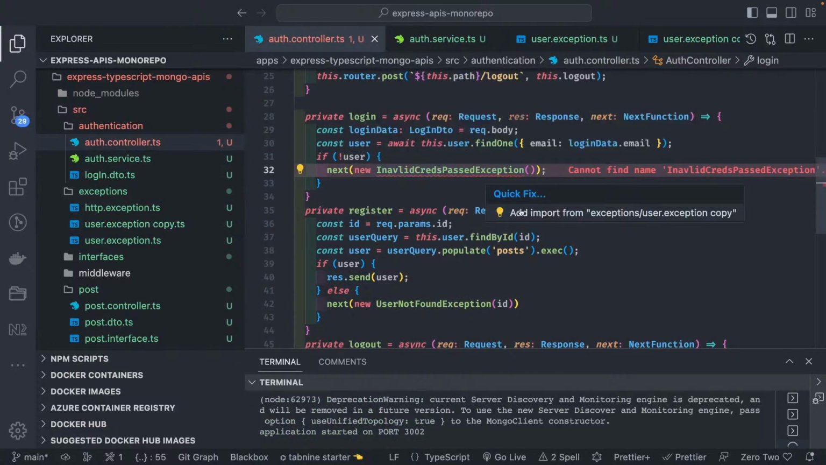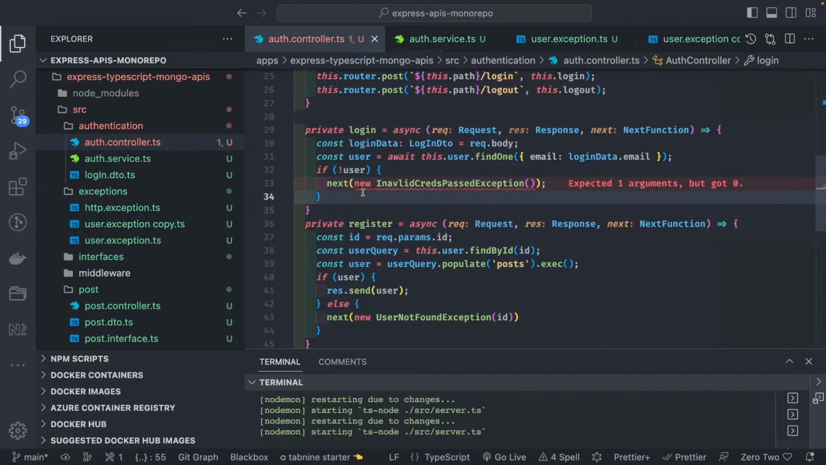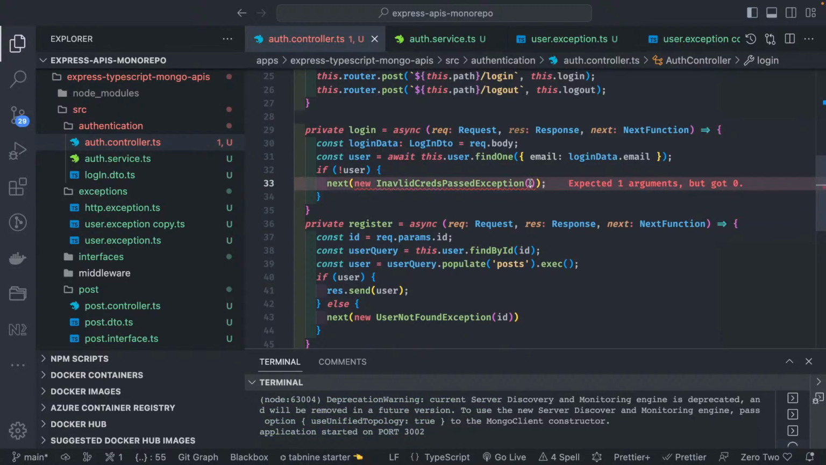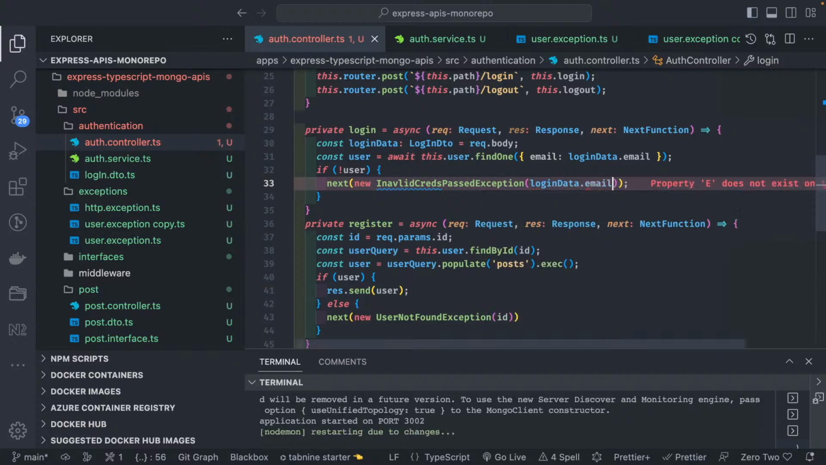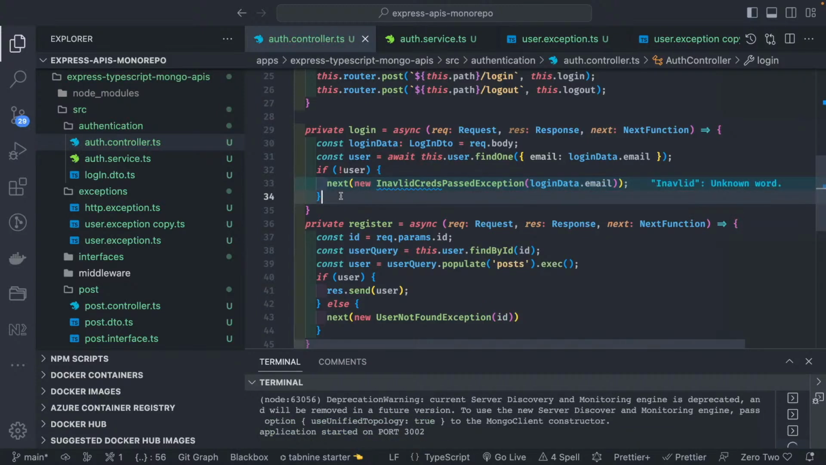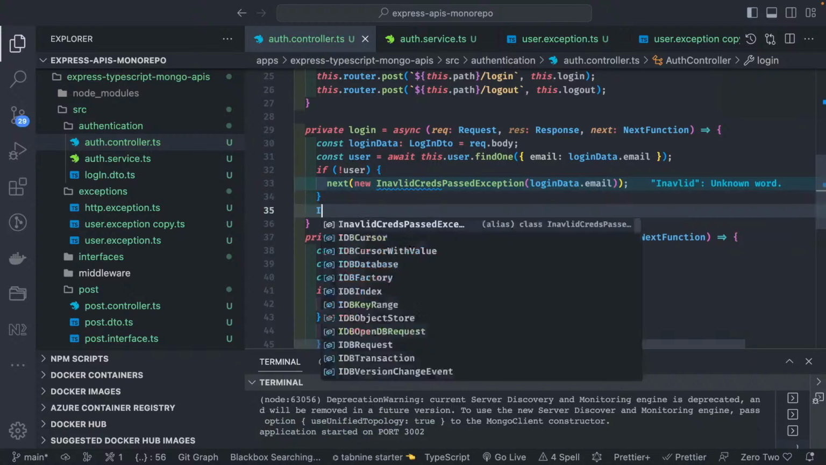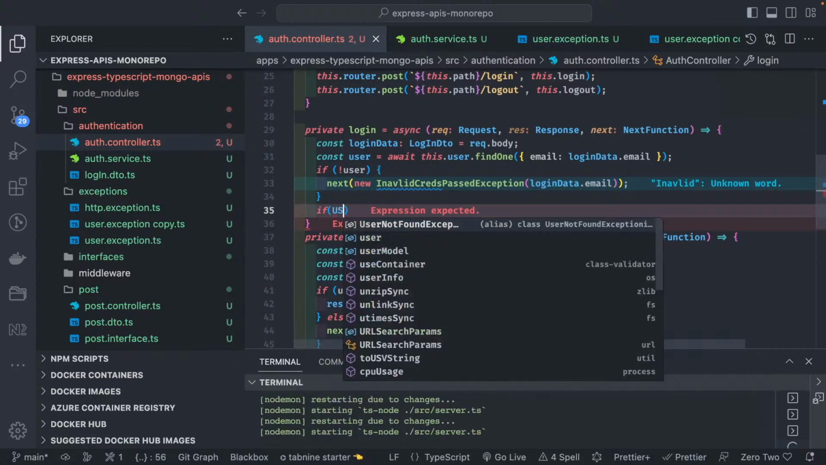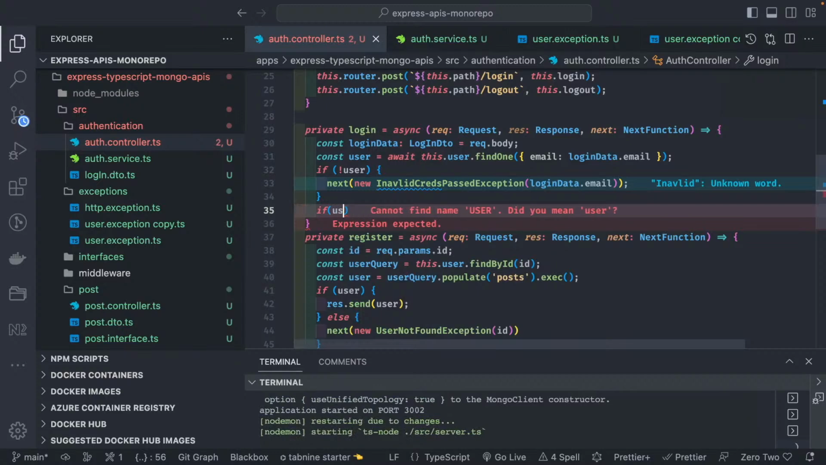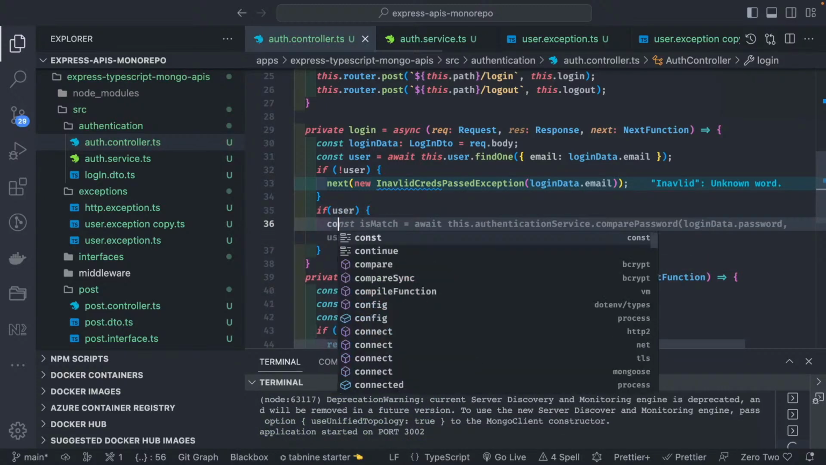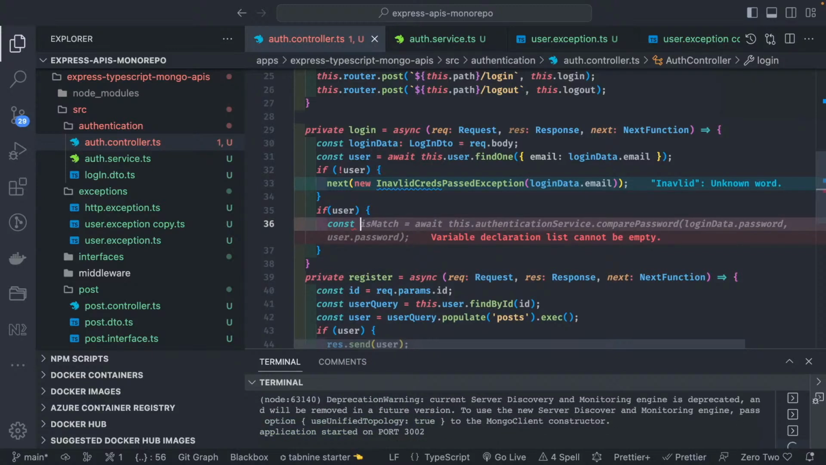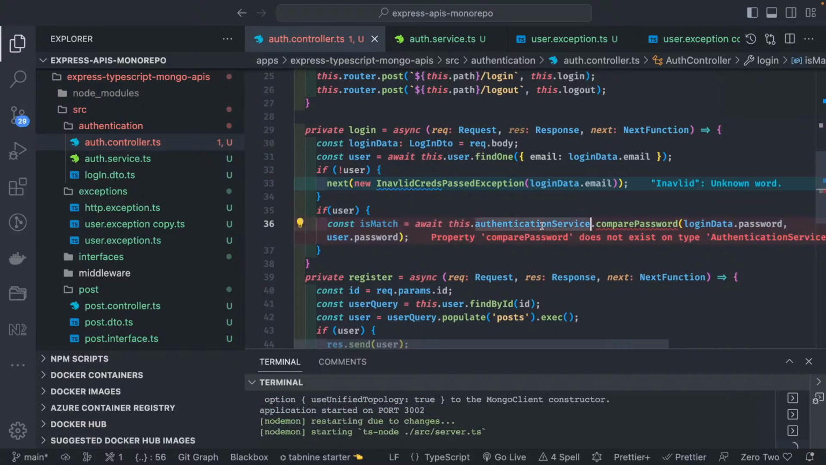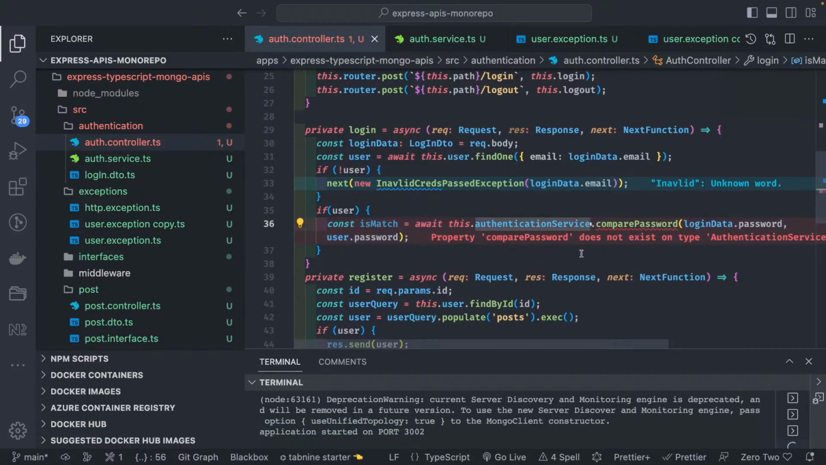We can import it. That's it. Okay, what is this? It needs one argument. So we'll just pass the email, loginData.email. That is the case when the user is not found. Okay, if user is there, I'm just thinking how we should write it. If user is there, then I will just check if the password matches. Okay, I can use the authentication service, or I can write a simple bcrypt.compare.